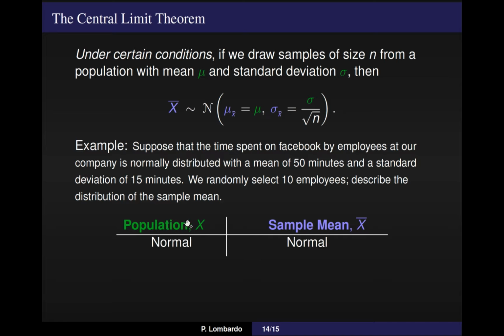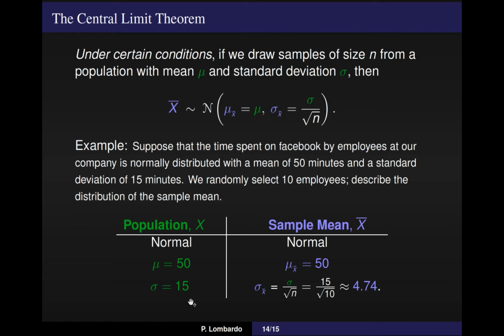Now, the first thing the central limit theorem tells us is that both of these end up having a normal distribution. Specifically, the one we care about is the sample mean random variable. Now, in the population, the mean is 50 minutes. For the sample means, we end up with the same mean. So on average, even that group of 10 is going to have a mean of 50 minutes.